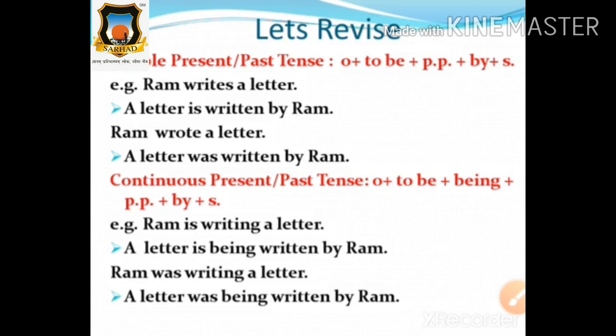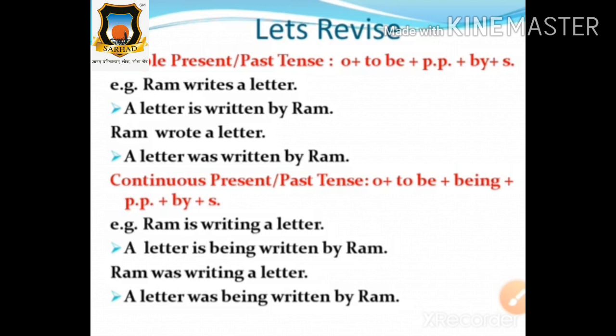Now which is the next tense? Simple past tense. So tell me the formula, everyone loudly, of simple past tense into passive voice. What is the formula? Very good.